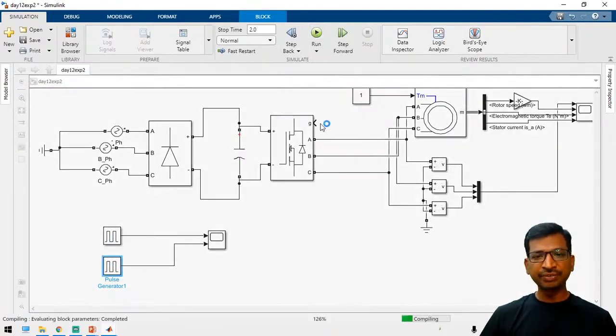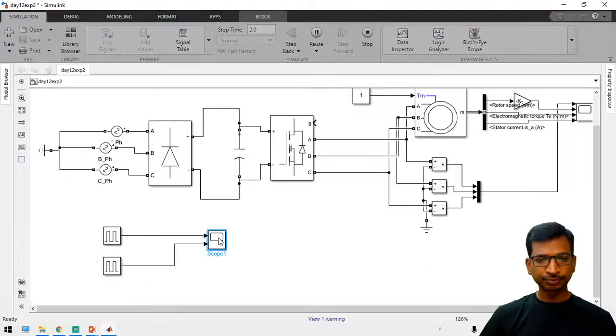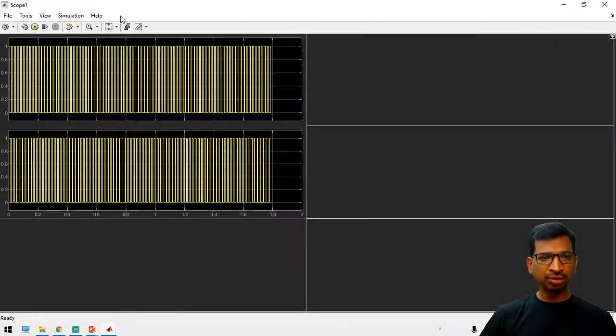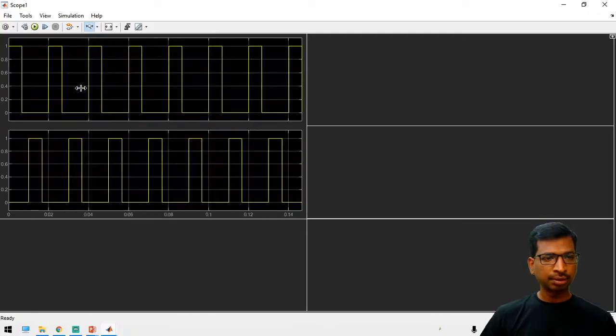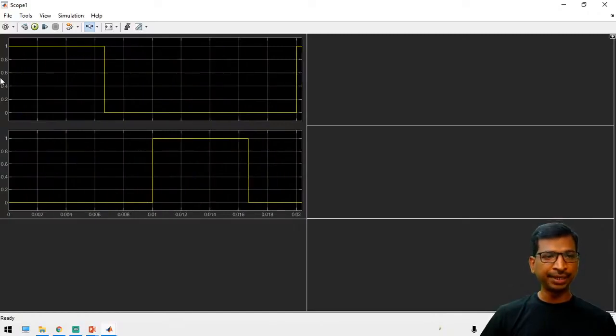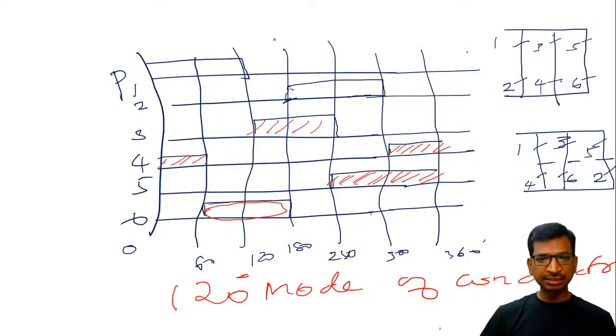Actually, the motor will not run because we have not applied anything, so it will run randomly. 2 seconds is more time, so you can reduce the time also. See here, we have developed 2 pulses. Just enlarge this one, take a single time period. See here, we have started at 0 degree, and exactly as per our diagram, this graph is happening.